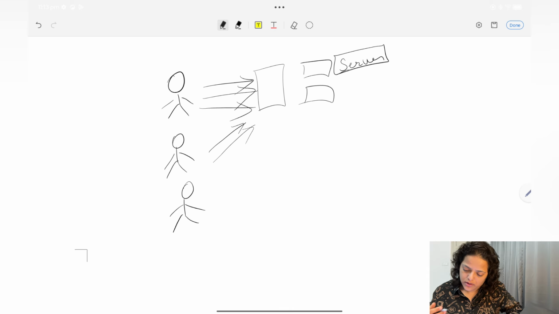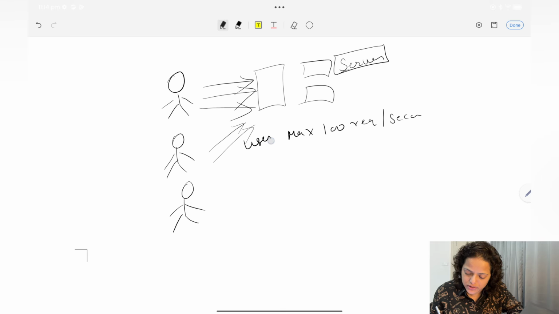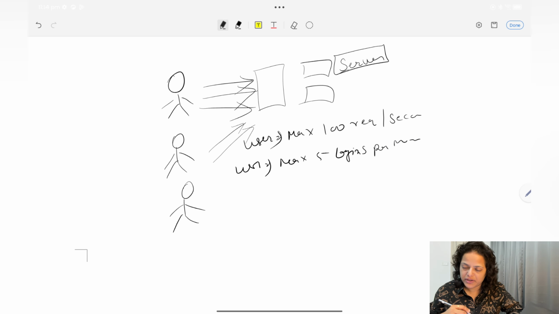For example, a maximum of 100 requests per second a user can send, and a maximum of 5 logins per minute. If it crosses this number, then you just block the user from sending more requests for a particular time.